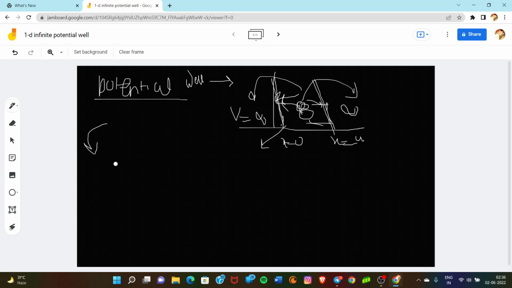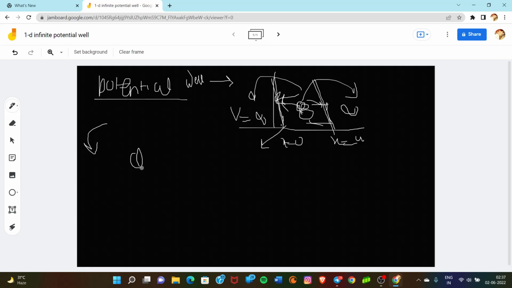So firstly, we have to find the wave function from the Schrodinger wave equation. We have to take the Schrodinger time independent wave equation in the potential well. Everywhere we generally use the time independent Schrodinger wave equation.